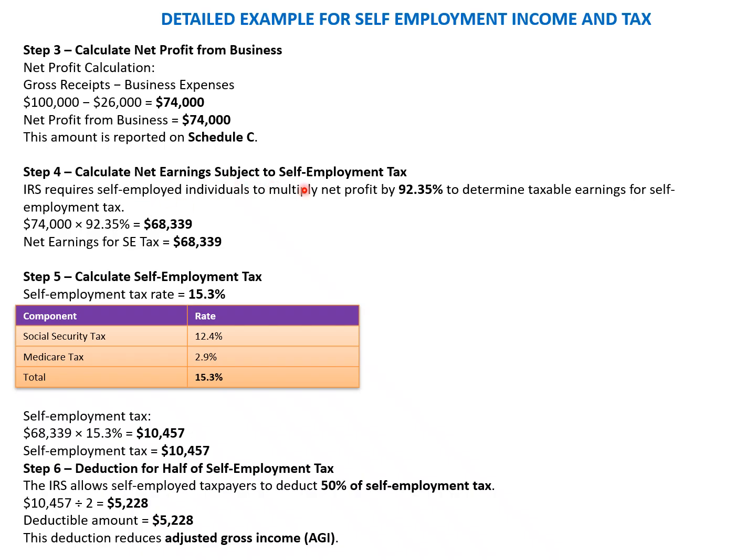Next step is to calculate the self-employment taxes. We apply the percentage 92.35% on 74,000, the amount on which self-employment tax will be calculated, which is 68,339. We'll calculate 15.3% of the same, and the total tax is 10,457. And then half of this is subject to adjustment to derive the final AGI. So 5,228 is the amount which will be adjusted, and this deduction reduces the adjusted gross income to arrive at the final taxable income. So we'll move to the next slide.